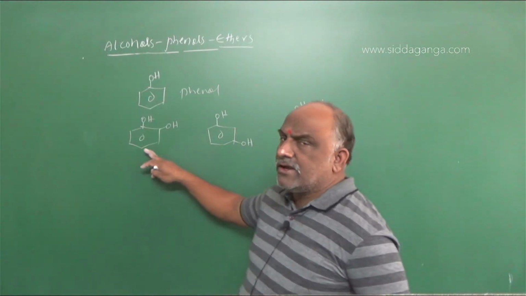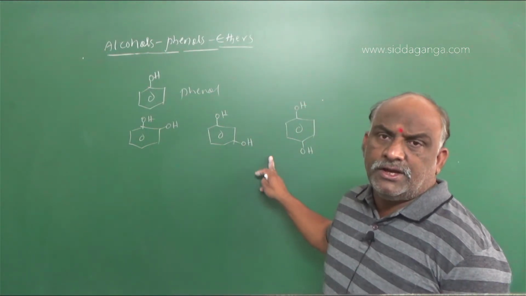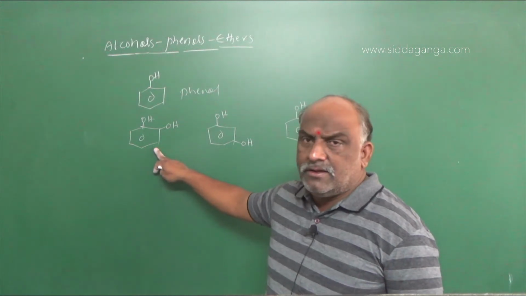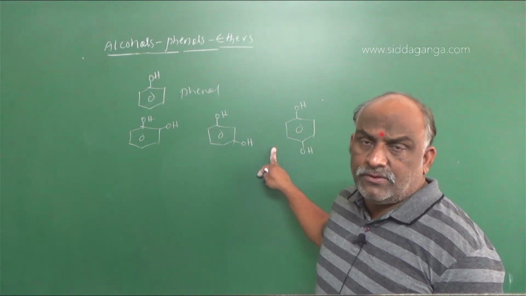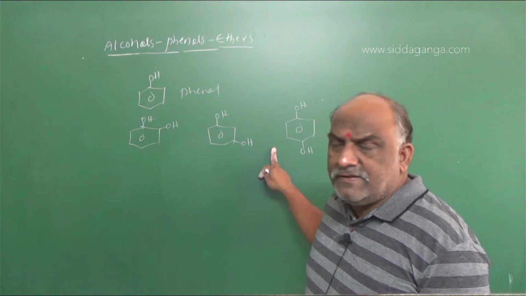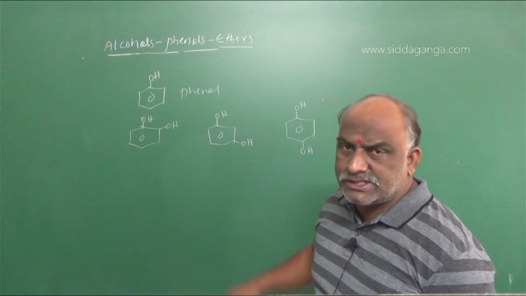These are called catechol, resorcinol, hydroquinone. Very important. Make a note, these structures are in your textbook.